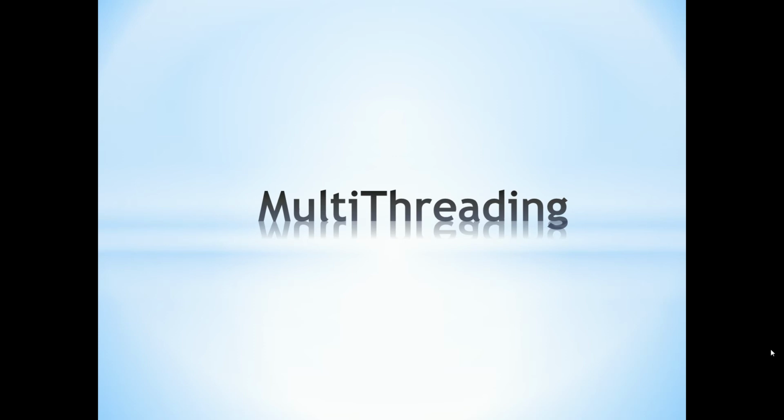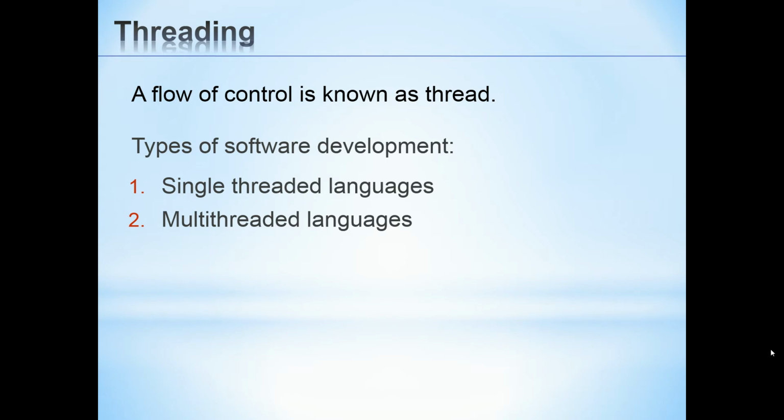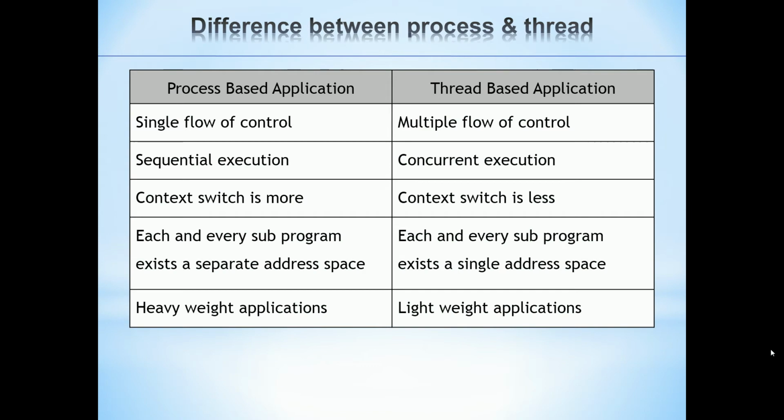Hello, in Java, let us start an advanced topic, multi-threading. Multi means many, thread stands for task, that is multiple tasking or many tasks. What is multi-threading? Before that, there are two types of software development: single-threaded and multi-threaded. C and C++ are single-threaded languages. In Java and .NET, we can use a multi-threaded language.